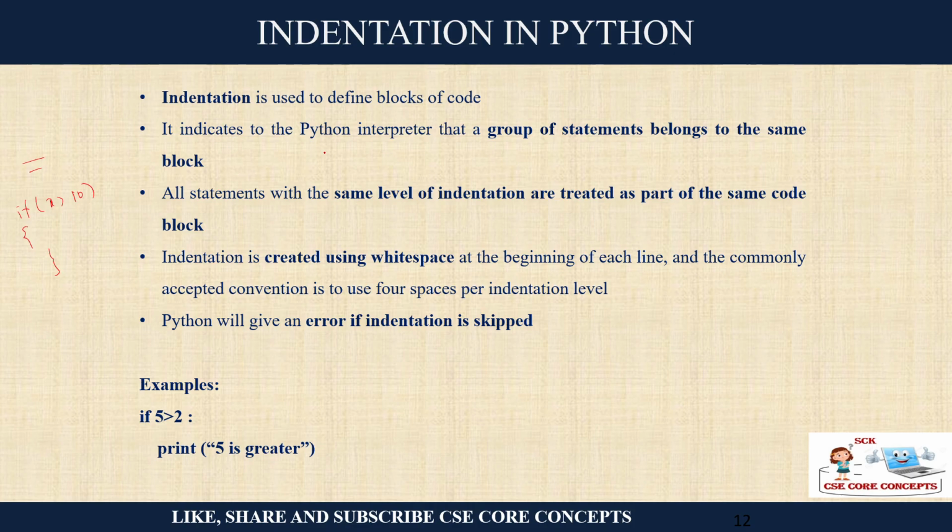But in Python, you have to maintain some level of indentation. Those statements which are at the same level of indentation are considered part of the same code block. Indentation is basically created using white space, and normally we consider 4 spaces as a convention. If you skip the indentation, you may get an error.